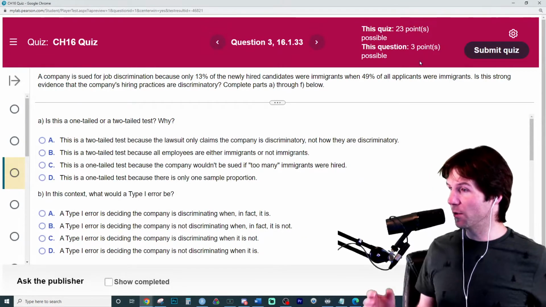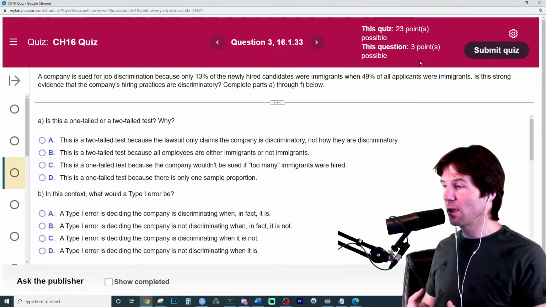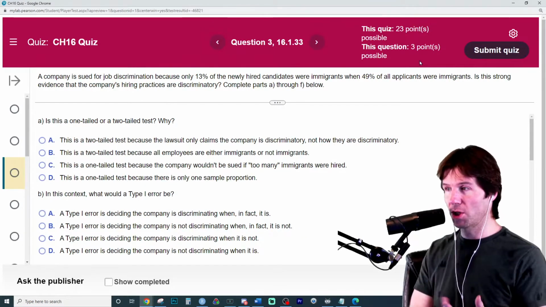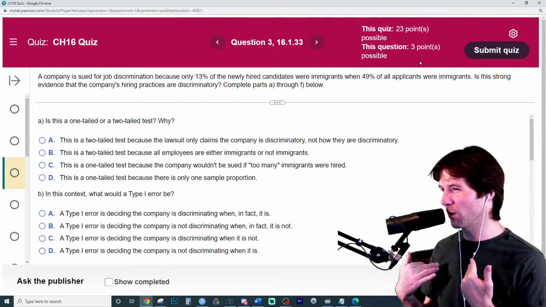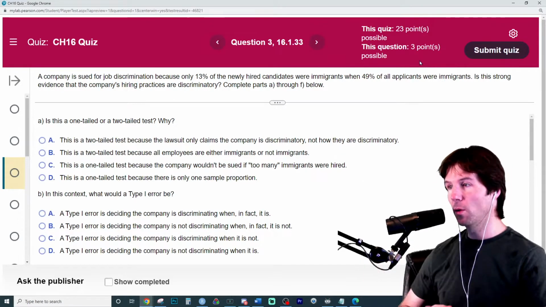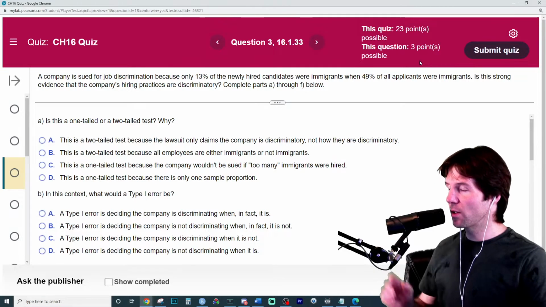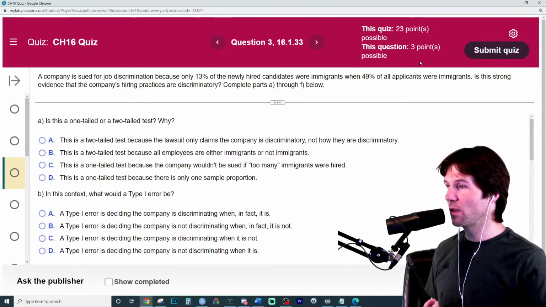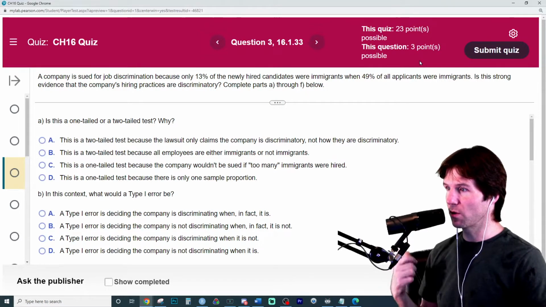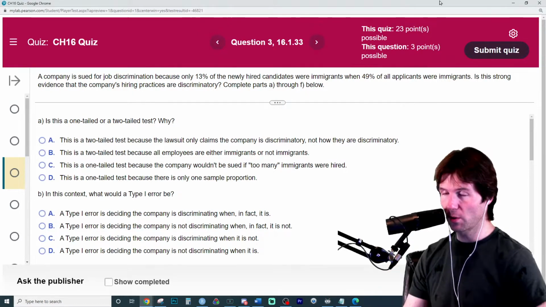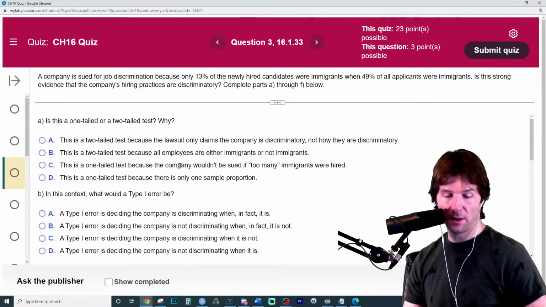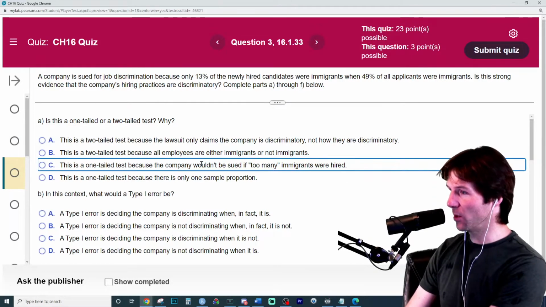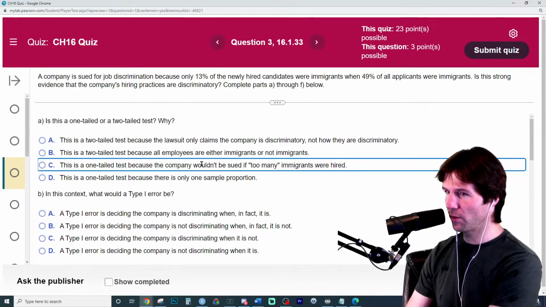Keywords we need to know: the idea of reject, the idea of fail to reject. Those are terms you need to know, like you reject the null, you do not reject the null, which is fail to reject. You have evidence for your alternative, or you do not have evidence for the alternative. So when you think about one-tailed versus two-tailed test, one-tailed test means we're showing evidence in one direction. So we're trying to show evidence that the company is discriminating here. So the test is one-tailed because they wouldn't be sued for too many immigrants being hired. They're only being sued for discrimination right here.